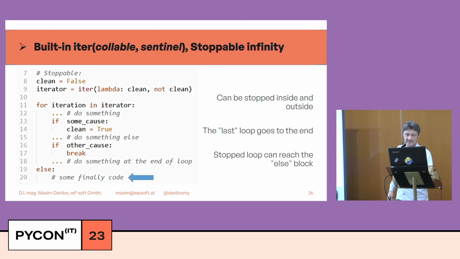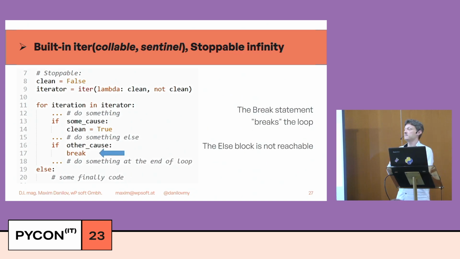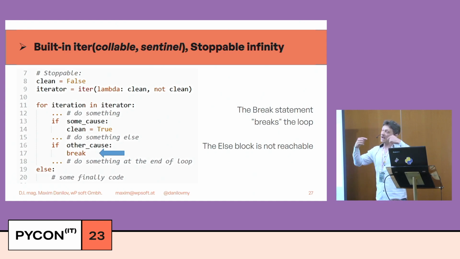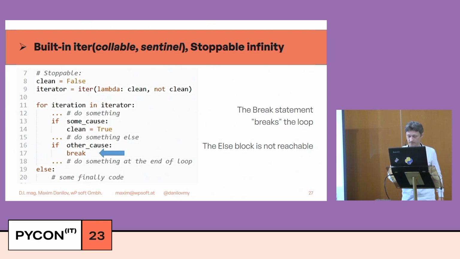And what's important is, if I stop my loop, I can also reach the else block. If I break my loop, I cannot reach the else block. And if I stop my loop, I go through the whole code in the generator, and only after that do I go away from the iteration.